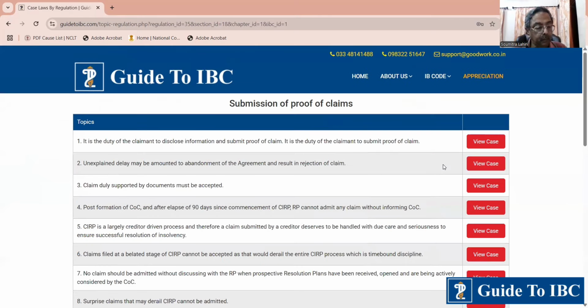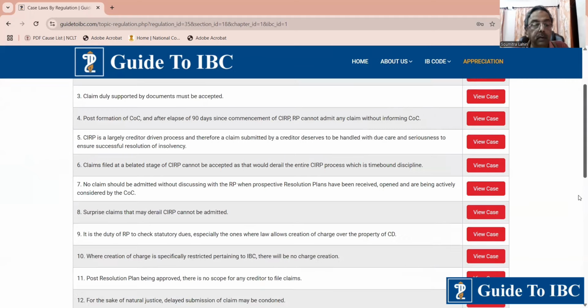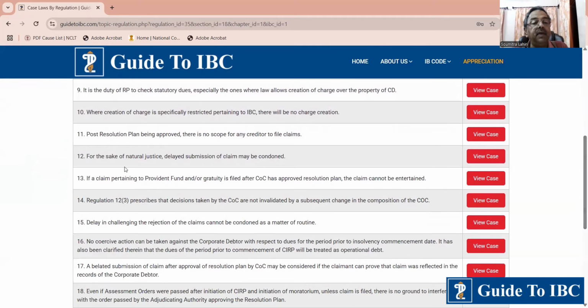Sri Krishan and another versus HS Oberoi Bimtech Private Limited and others, a 2025 case, regulation 12, topic 11. What is topic 11? Topic 11 says that post-resolution plan being approved, there is no scope for creditors to file claims.